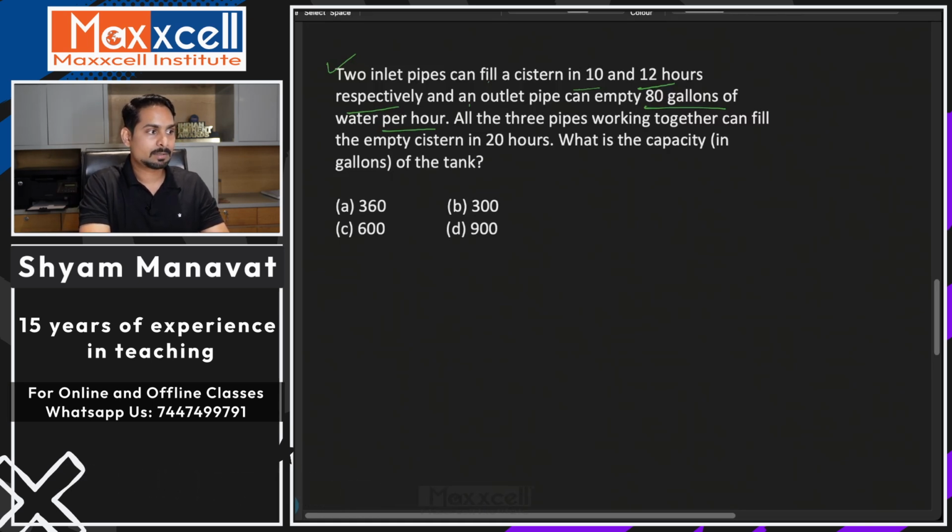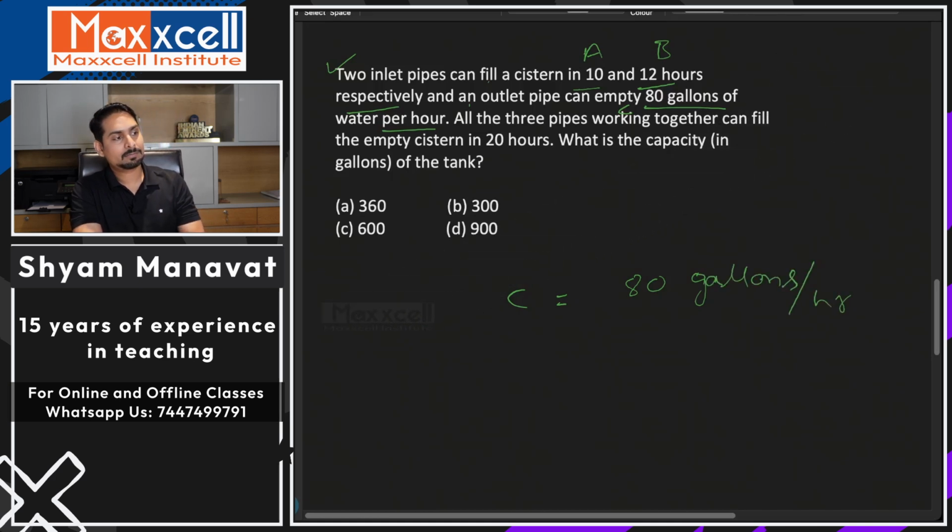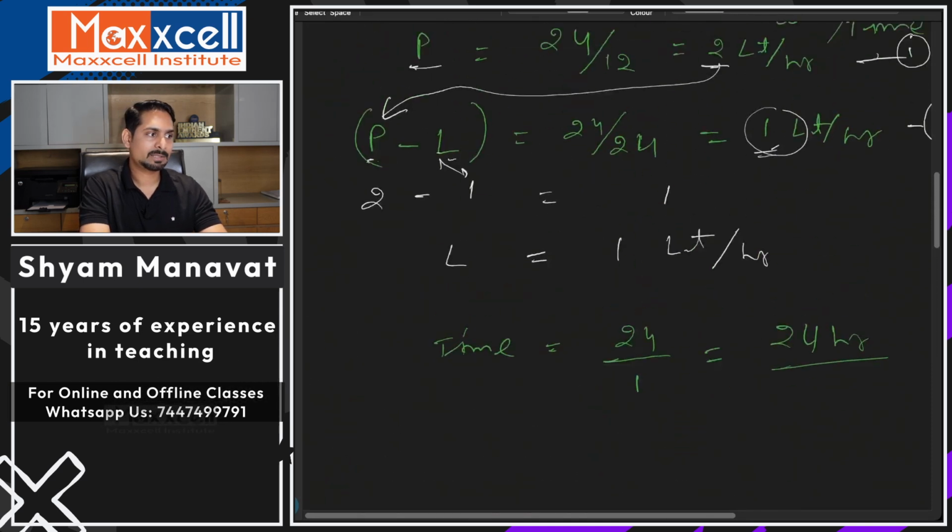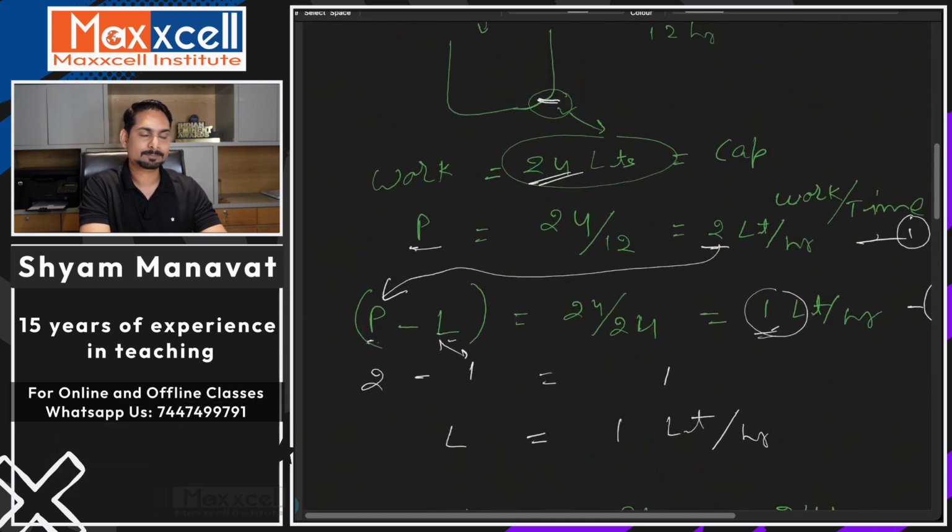So let's say the 2 inlet pipes are A and B, and the outlet let's assume to be C. So C efficiency is already given, that is 80 gallon per hour, correct? I hope you understand this. Now in this case, what do we do? Can we go with the same method, assuming work as LCM of time?